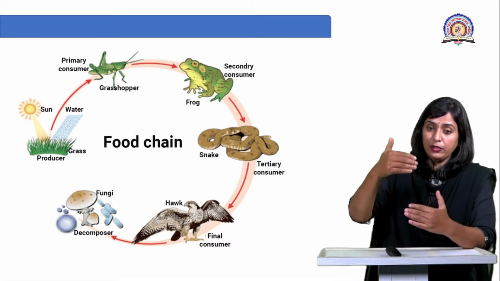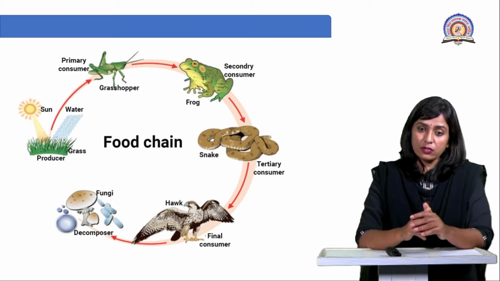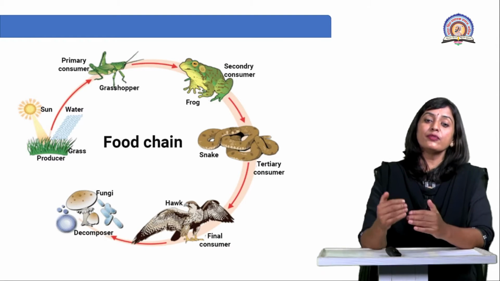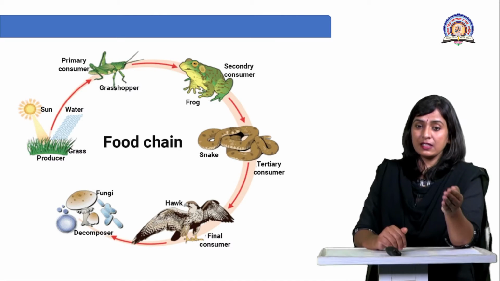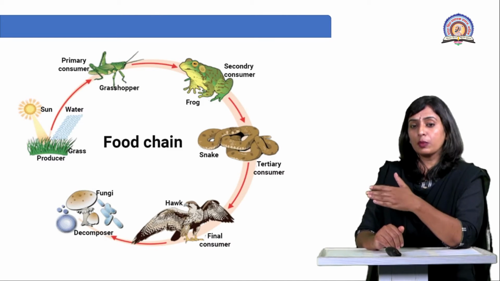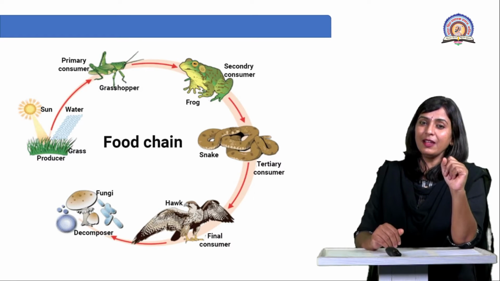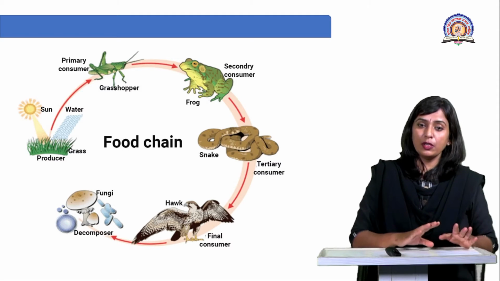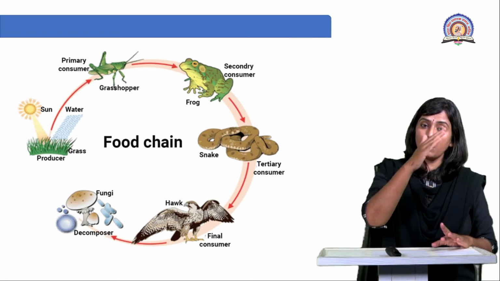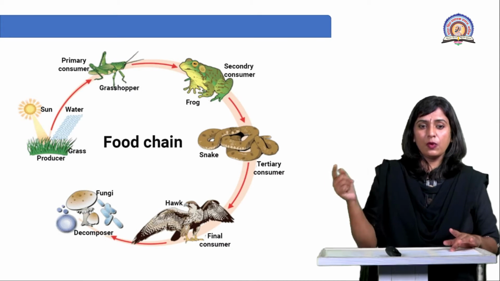Then whatever energy is accumulated in the secondary consumer, that is in the frog, is further transferred to the snake, that is a tertiary consumer, right? So one of the laws of thermodynamics is that energy cannot be created or lost. It just transforms from one stage to another stage. Okay, it gets transformed in the food chain.